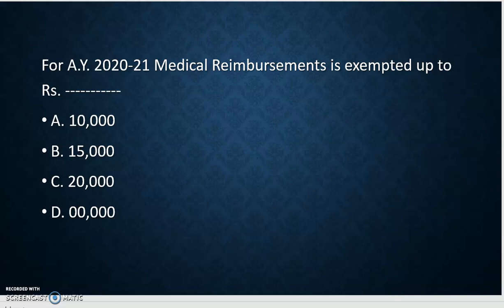If the treatment is taken in a private hospital, the expenses incurred by the employee and reimbursed by the employer are exempted up to rupees 0 with effect from 1/4/2018. Before 2018 it was allowable, that is 15,000, but in assessment year 2021 it will not be allowed. So the total amount of medical reimbursement, that is the perquisite, will be taxable under the head of salary. Then we may discuss the next heading.